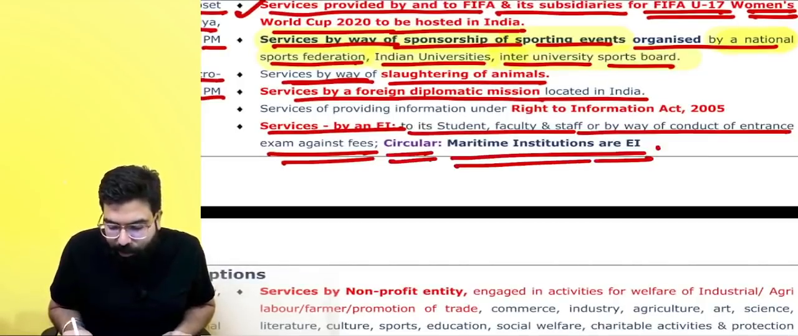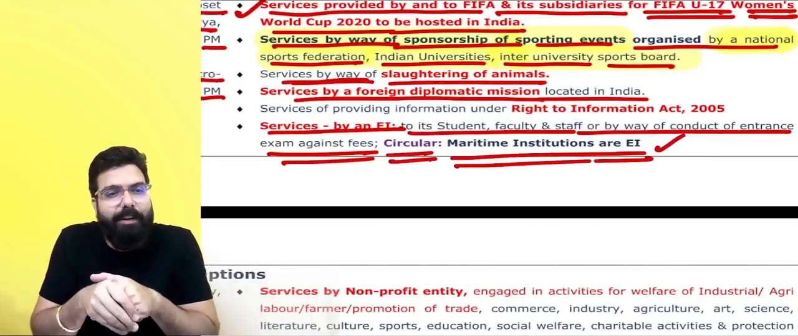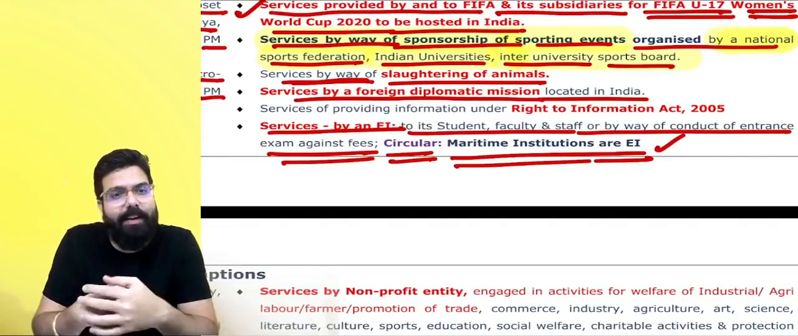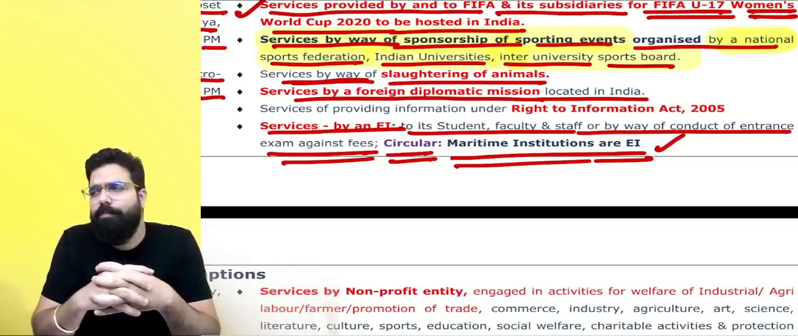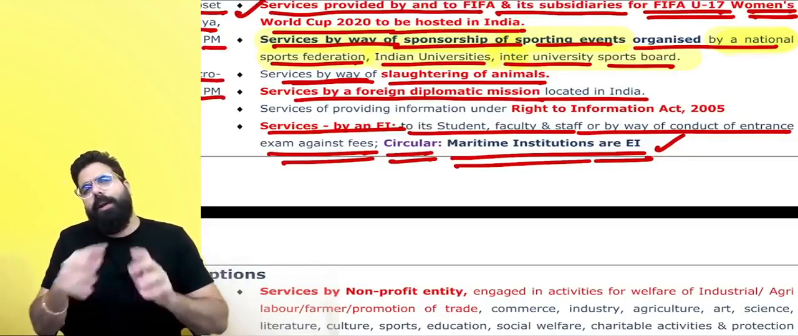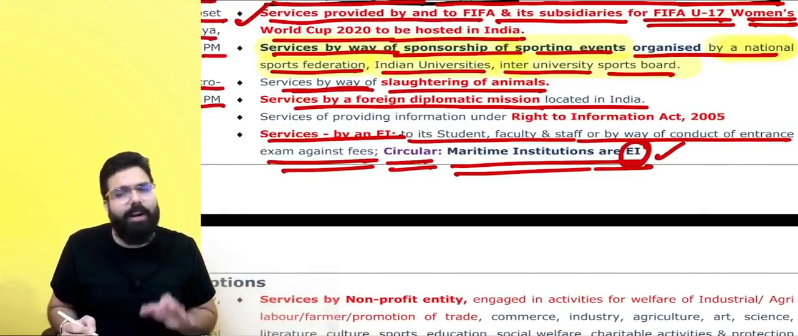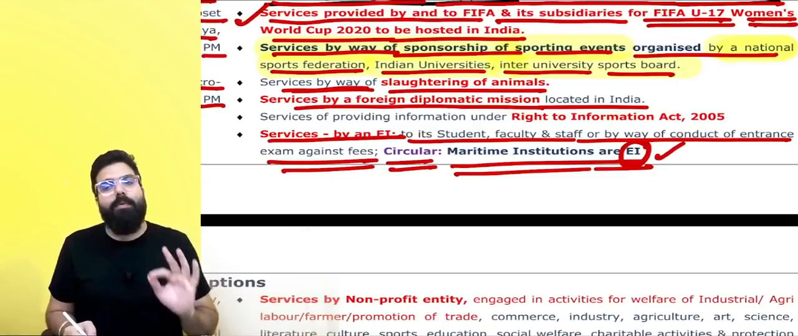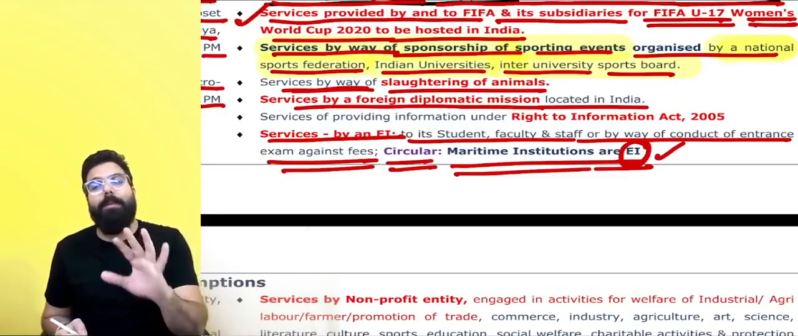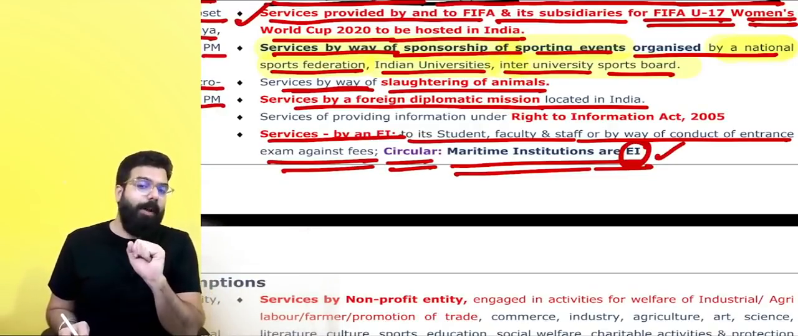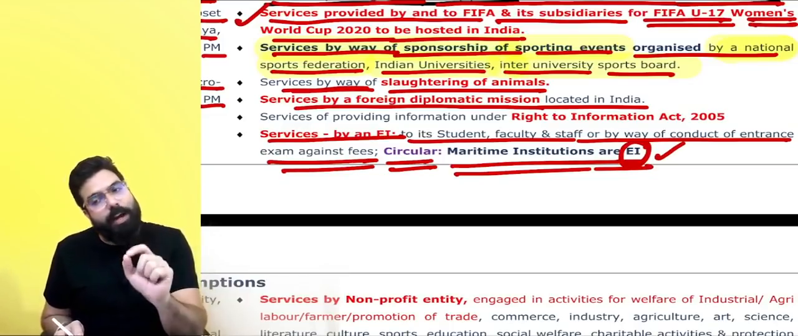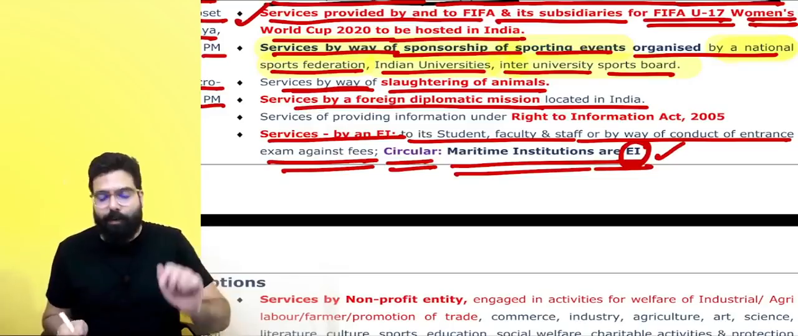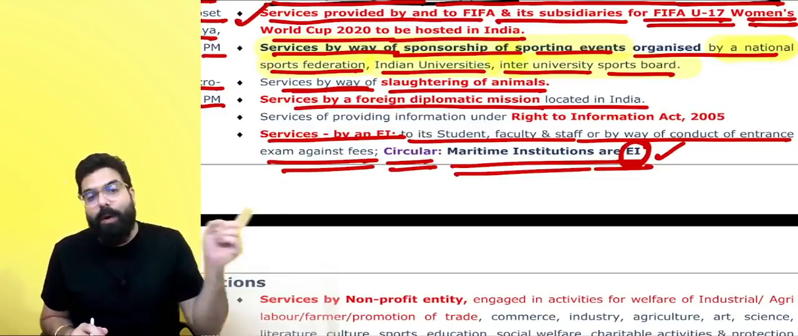Then circular is maritime institutions are educational institution. All these maritime institutions who are basically going ahead and teaching ship related, all this ship navigation related thing and they are giving maritime courses. Those maritime institutions are educational institutions and their services to their student, faculty and staff shall also be exempted. You have to be very careful. Maritime institution who are basically going ahead and teaching people about ships, ship related institution, those are also educational institution and their services are also exempted from GST to the student, faculty and staff when they give their services.